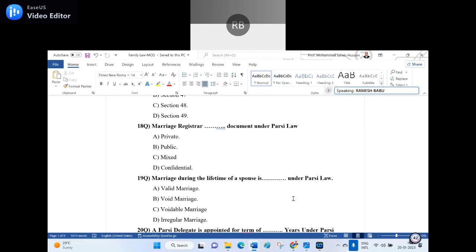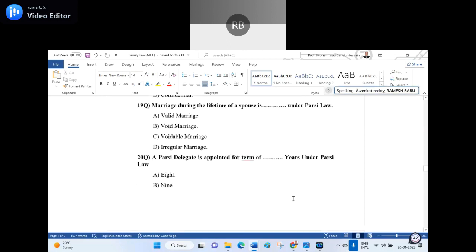So, which is the right answer? Void marriage. Option B. When the spouse is living, if you go for a second marriage without divorce, then you will have committed bigamy under the IPC. Section 497, are you sure, sir? 494 is bigamy. Okay, subject to correction.